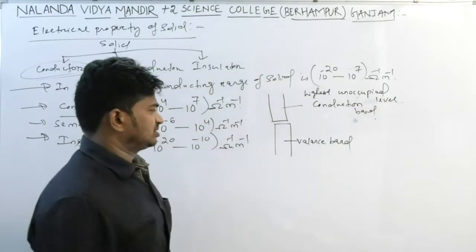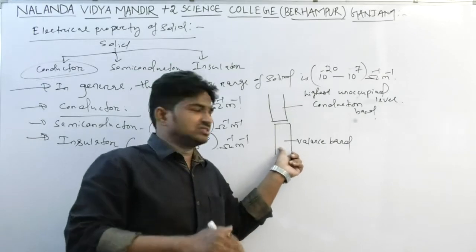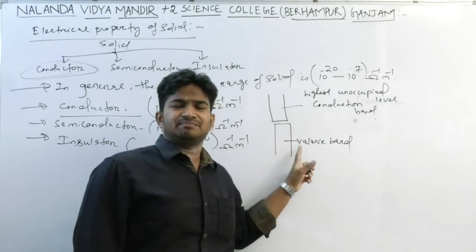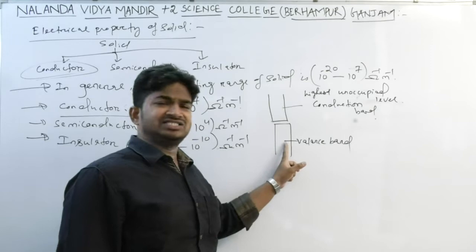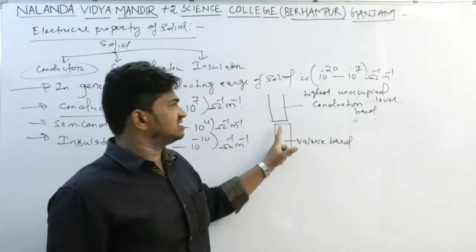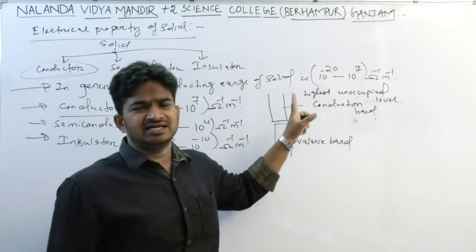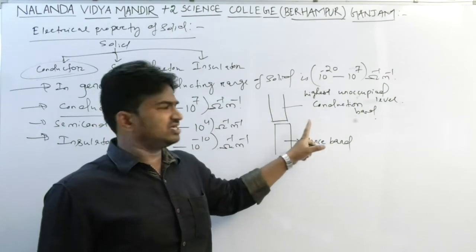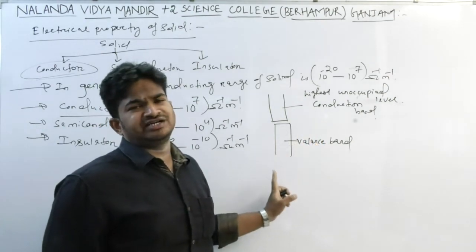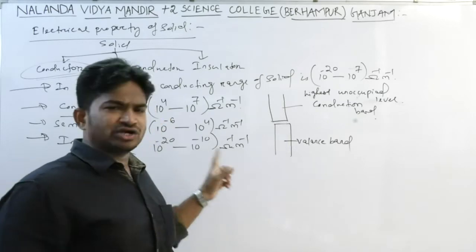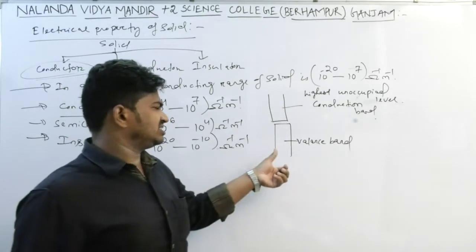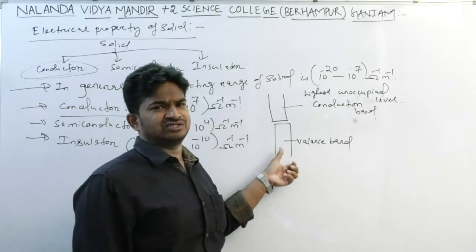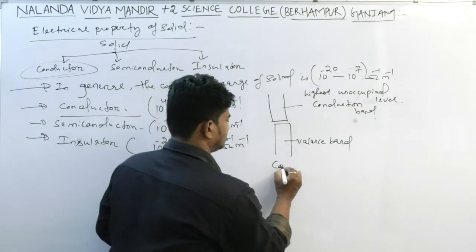When the electrons present inside the valence band can easily jump to the conduction band, the high unoccupied energy level, it is said to be a conductor. In a conductor this is a very easy task for electrons.